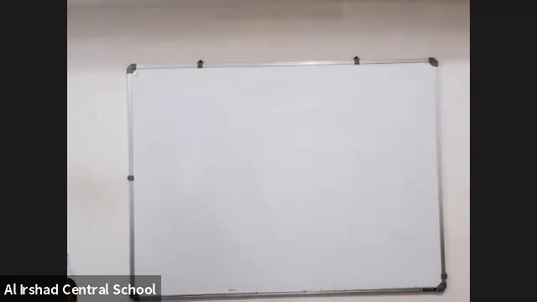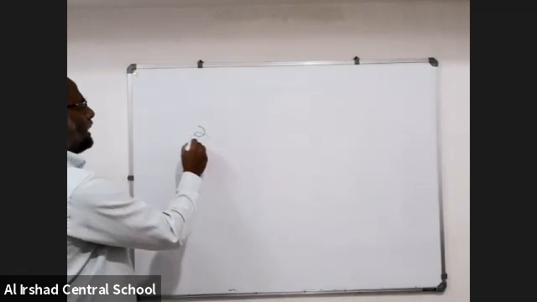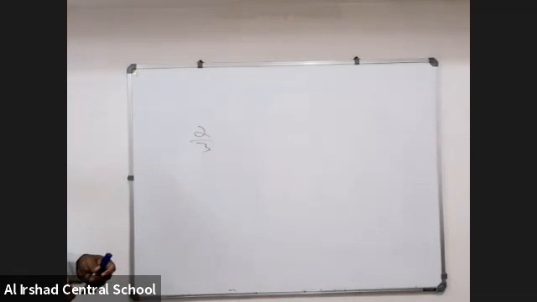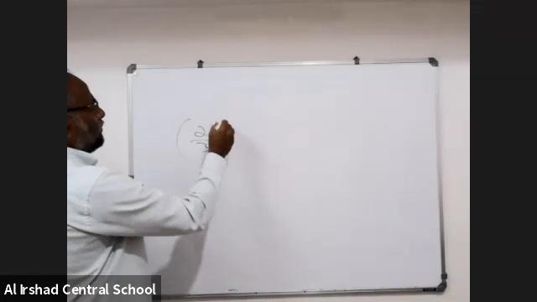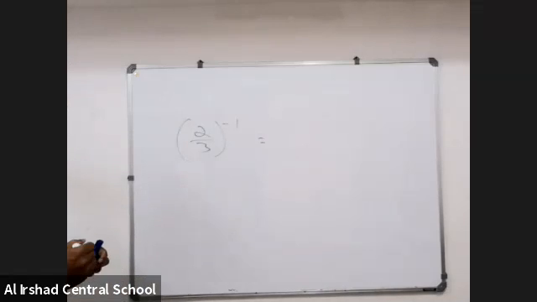Now, what I am telling, listen here, be careful. 2 by 3, I told you, is a fraction. 2 by 3 inverse 1. See what sir is doing.